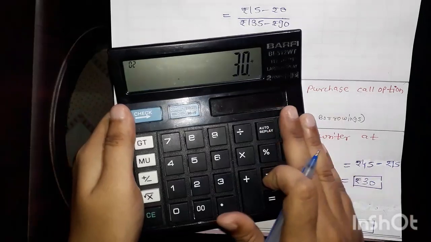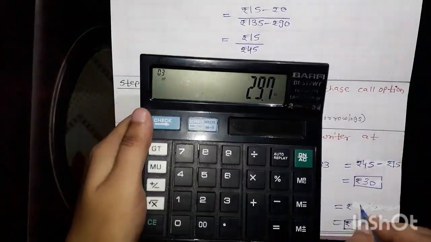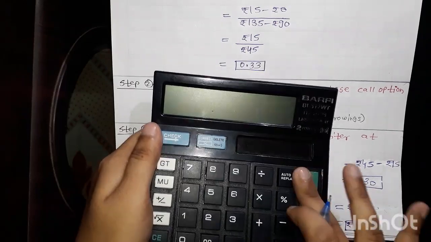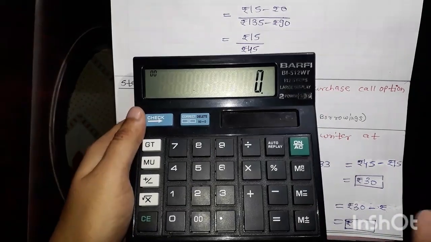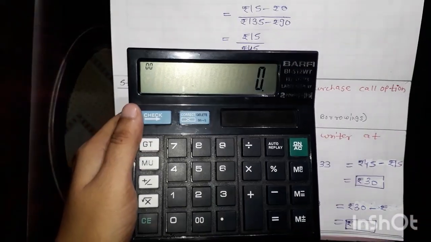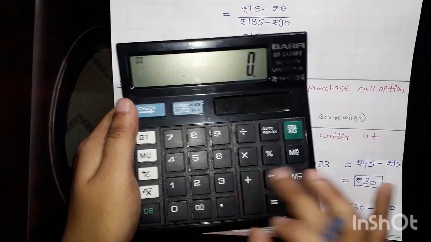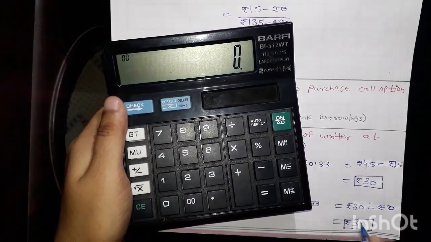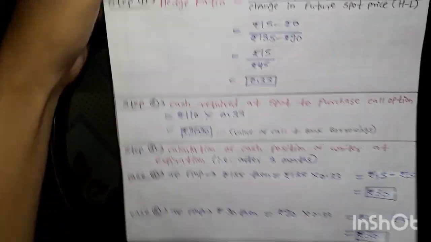After that, 90 multiplied by 0.33, I will round off, so it is 30. 30 minus its intrinsic value, which is 0, so directly I am getting 30, and we know that this should be the same, so we are getting the same value.